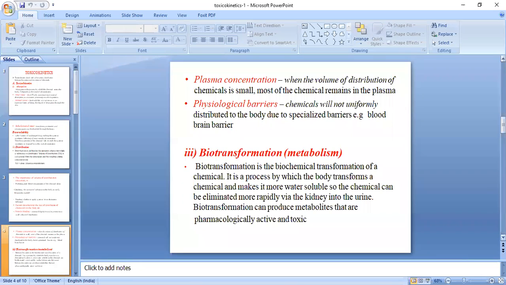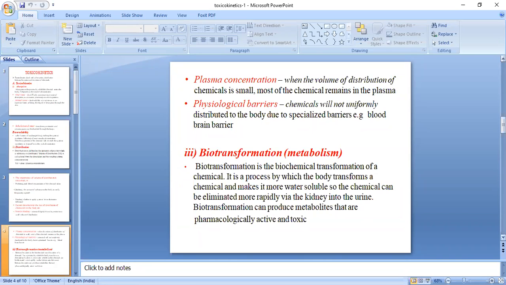Biotransformation can also produce metabolites that are pharmacologically active and toxic. So it is one of the processes that helps convert the chemical into a more water soluble form, so it may be eliminated from the body via the kidney.